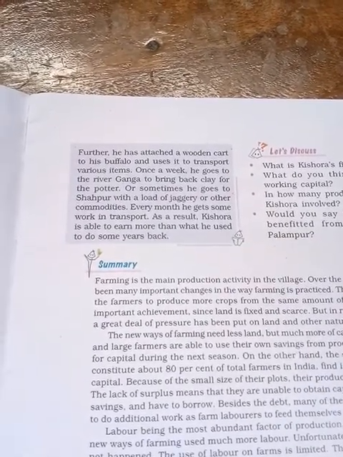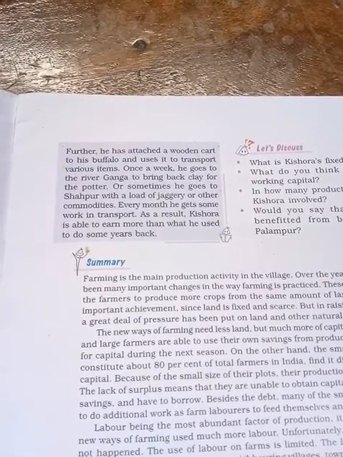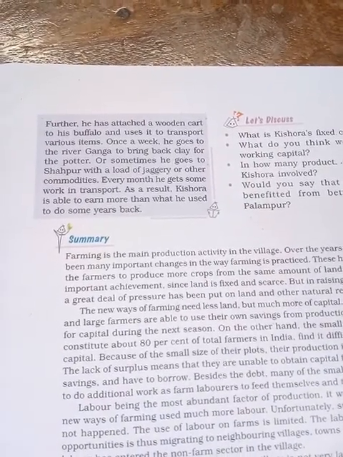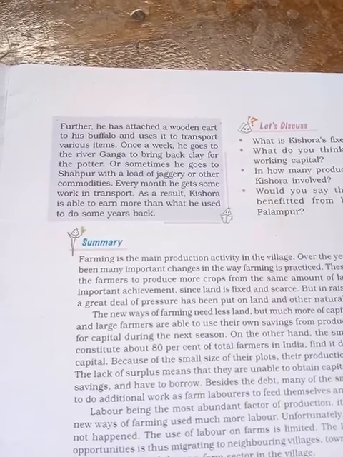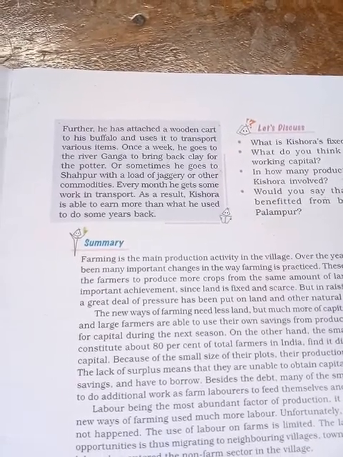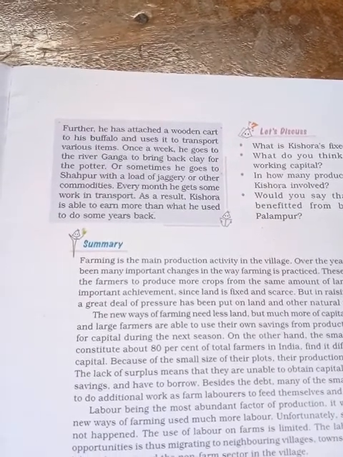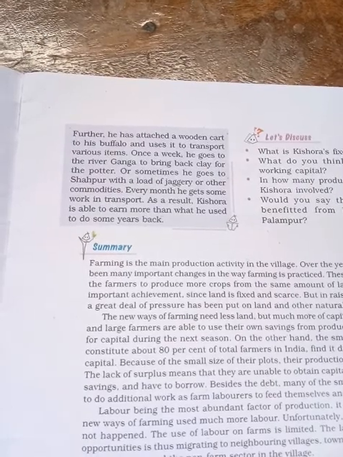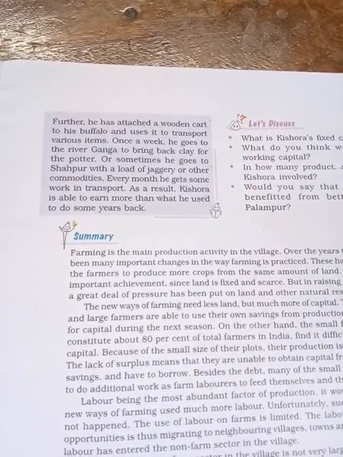Or sometimes he goes to Shahpur with a load of jaggery or other commodities. That means he transports goods and gets extra income from the buffalo. Every month he gets some work in transport, so he gets some money by transporting goods.